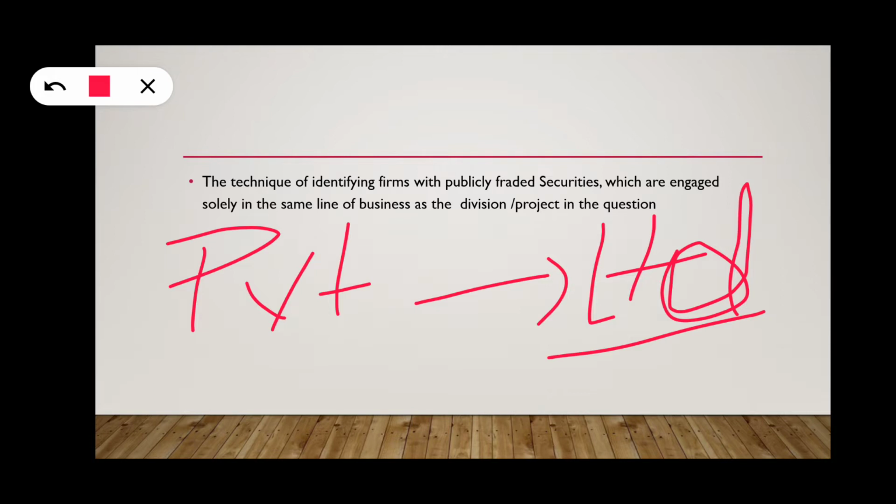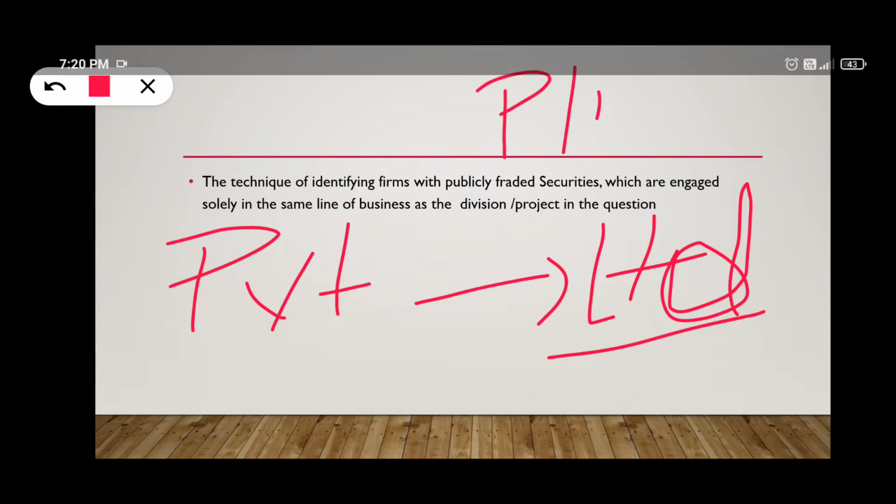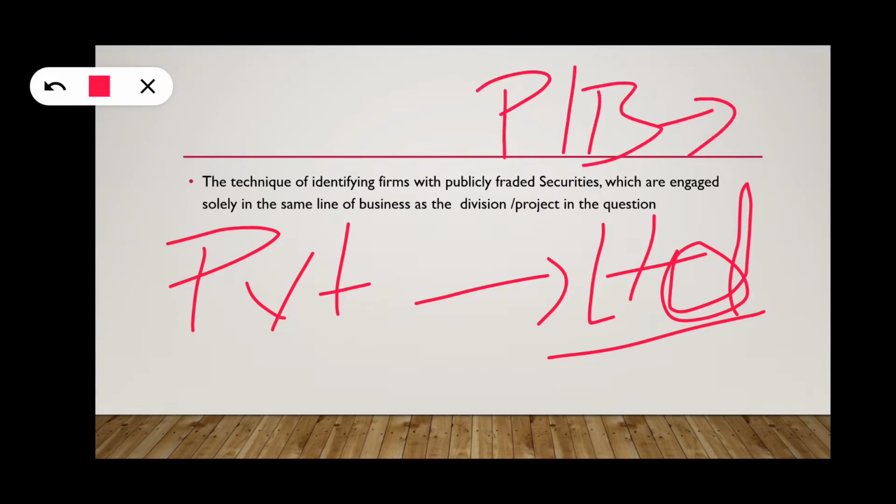The price is decided mainly, for example, if Infosys PB ratio, we all know PB means market price divided by book value, is 1.5. That means the current price is 1500 for Infosys, but its book value is 1000 rupees.